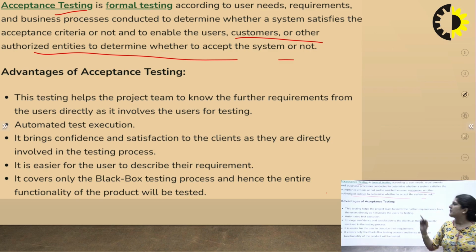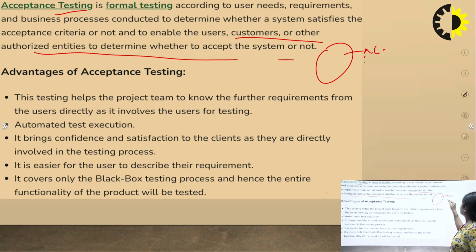That means after we have done all the testing, the product is tested again according to the customer's need, the business need, and the authorized entities, all the business stakeholders, all the organizations involved in that product.